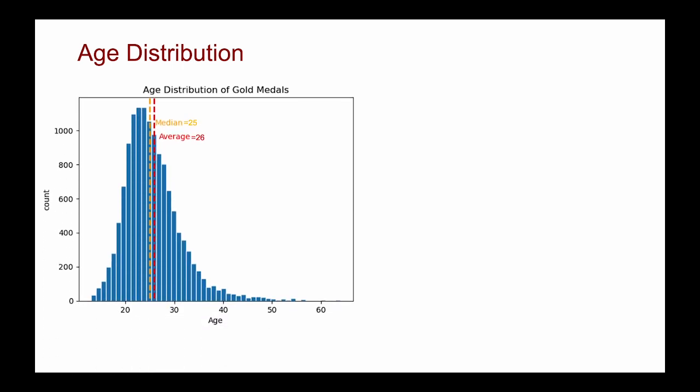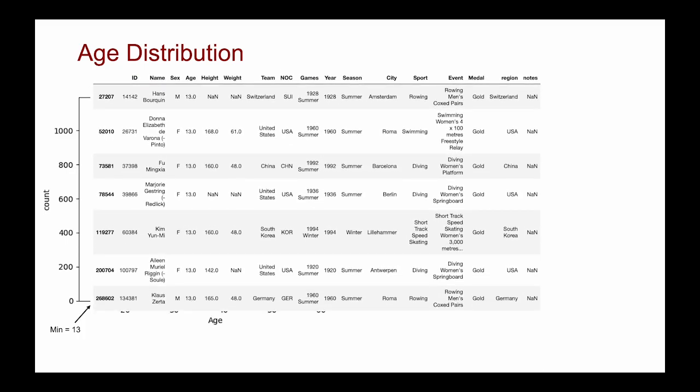First, we concentrate on age distribution. For athletes who win gold medals, most of their ages are between 20 and 30, and the average age is about 26. The median age is 25. The minimum age is 13. We can see there are 7 athletes whose age is 13. The sports they did are diving, rowing, and swimming, where young age is a big advantage.